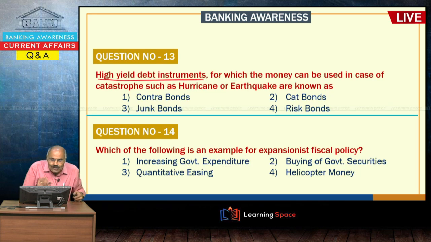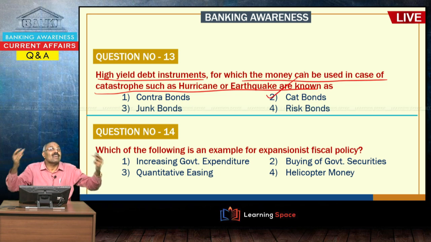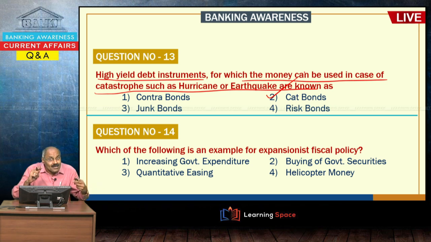High yield debt instruments for which the money can be used in case of a catastrophe like a hurricane or earthquake are known as cat bonds, catastrophe bonds. There the interest will be very high, but if something happens, then part of your money will also go away. If nothing happens, you will get back your money after the period.